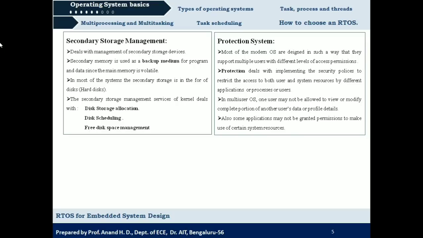There are cases wherein one user application may not be able to alter the complete data related to another user. That protection of data from unauthorized access is provided by protection system services.